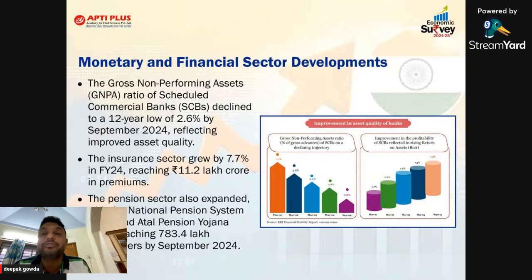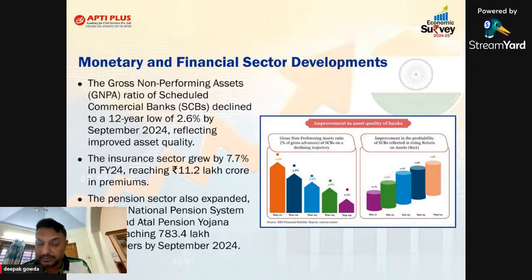They feel the importance of savings. Why do I have to save my money for my retirement? Why do I have to save my money for future expenditure? Because of that, premium collection in insurance and the pension system is increasing. You have to say only one thing. In the prelims, if they ask whether the increase in the insurance sector in 2024 shows an increase in financial inclusion, yes. Almost 783 lakh subscribers with respect to Atal Pension Yojana and NPS, the National Pension System. That is what this chapter says.